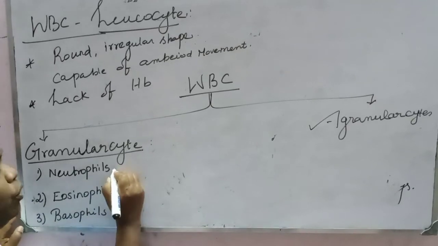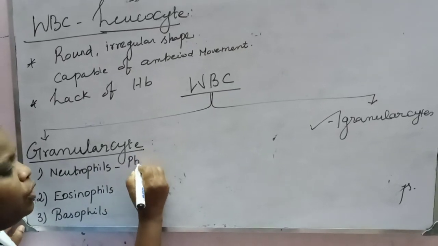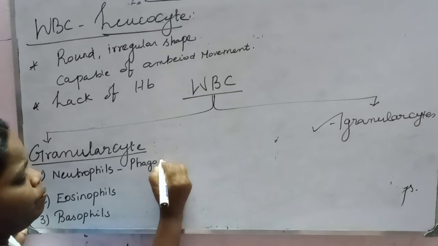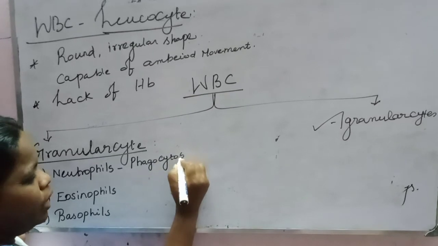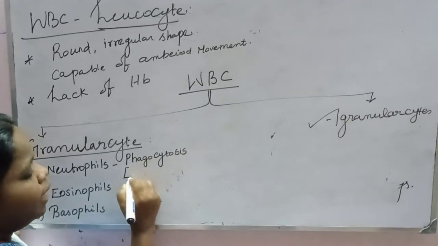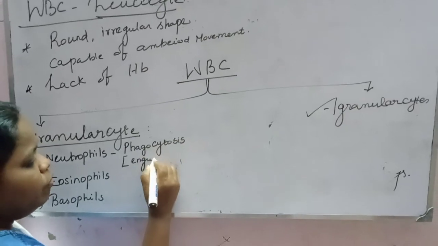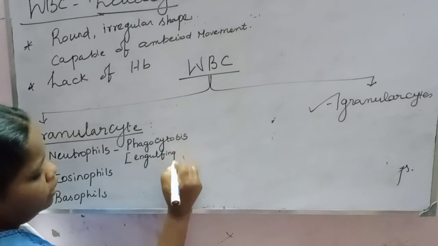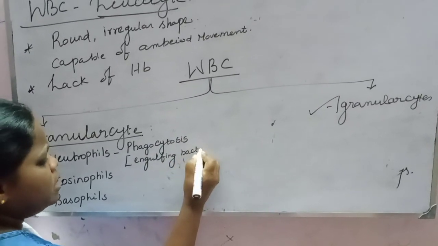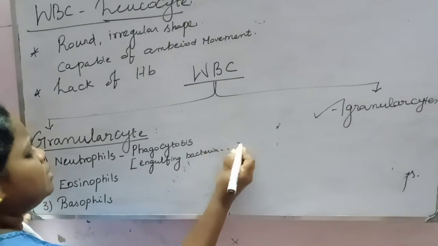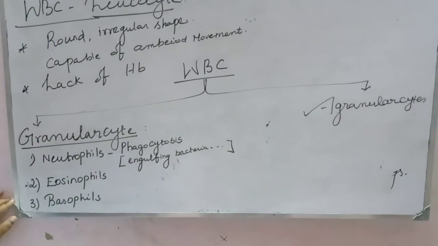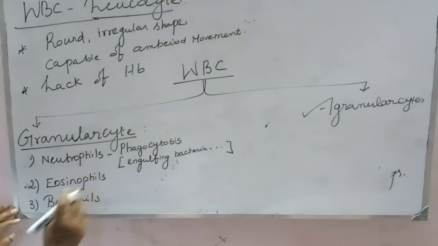See, neutrophil, what will it do? Phagocytosis. What do you mean by phagocytosis? Engulfing of microbes, that means bacteria, virus, etc. That is the function of neutrophil.